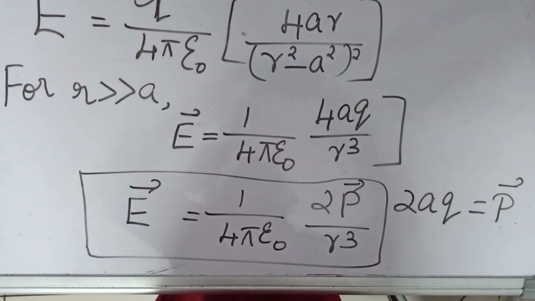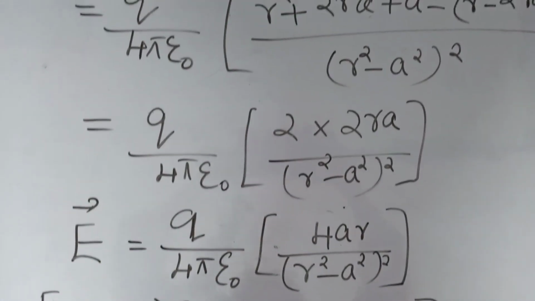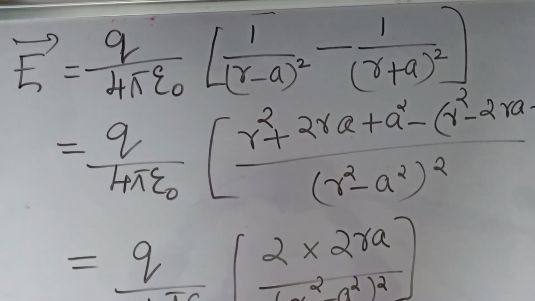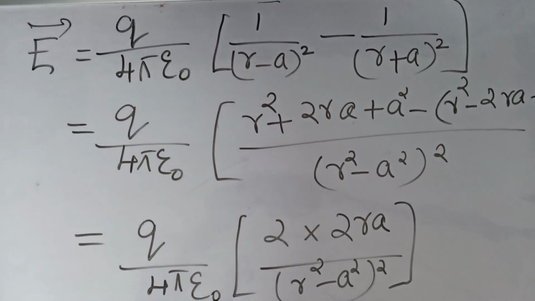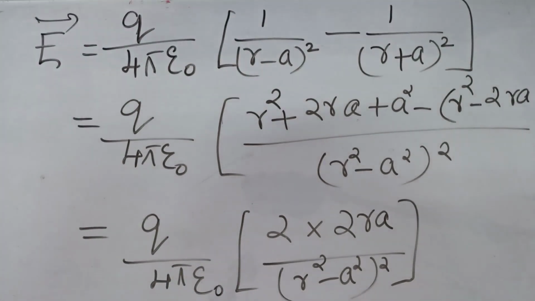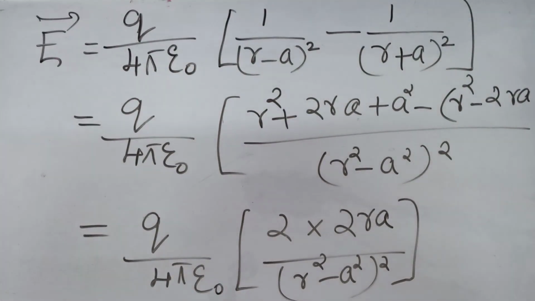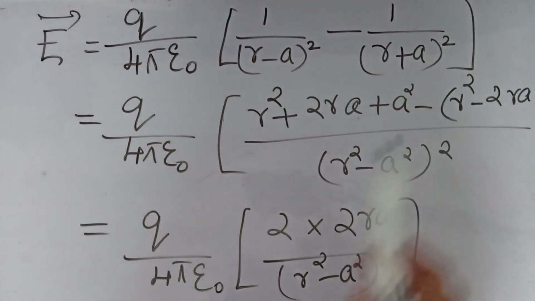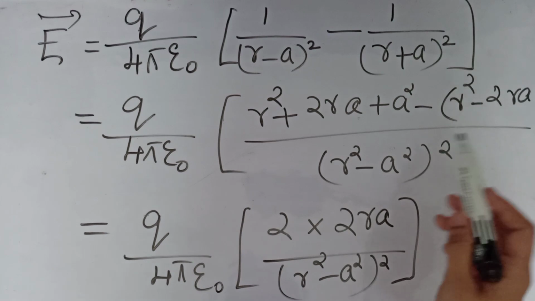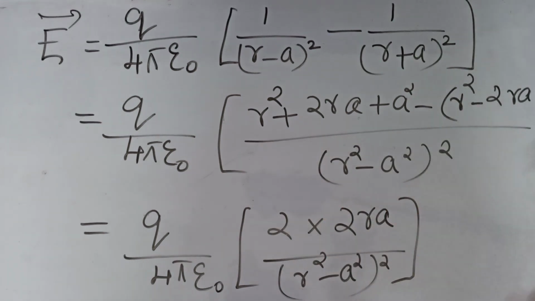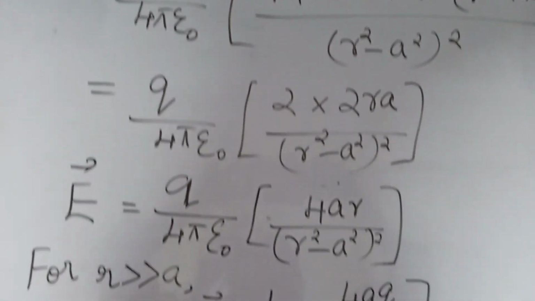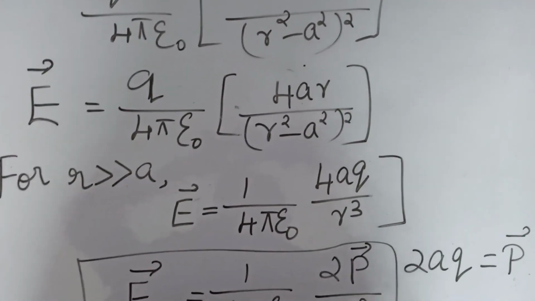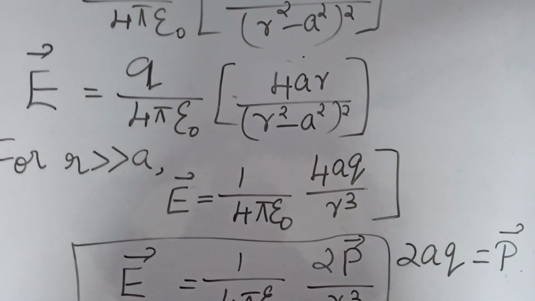Okay, so these are the equations. Should I repeat? What we did is we found the electric field due to plus q charge and minus q charge, and then we simplified the equation. Okay, we added the fields, then simplified, and then substituted the value, that means 2aq is equal to P, which is the electric dipole moment.